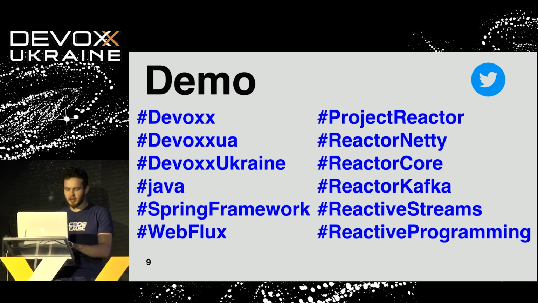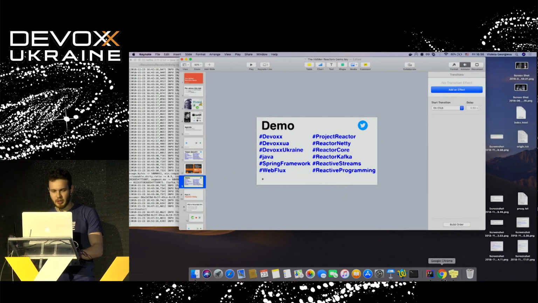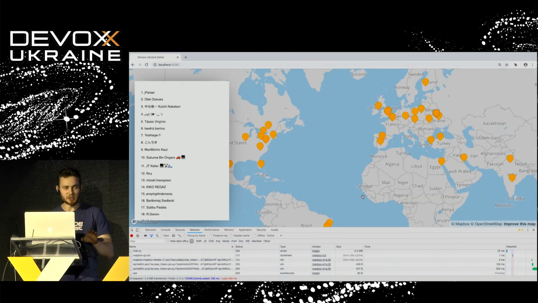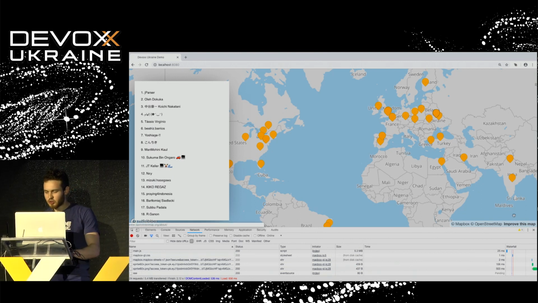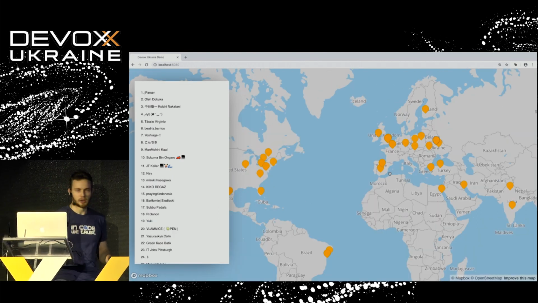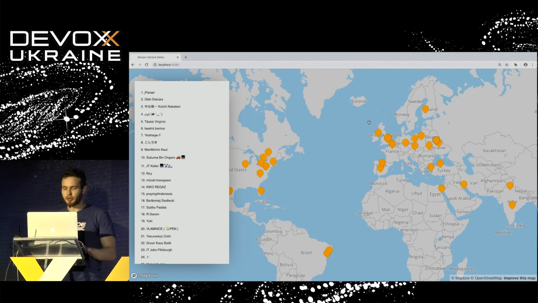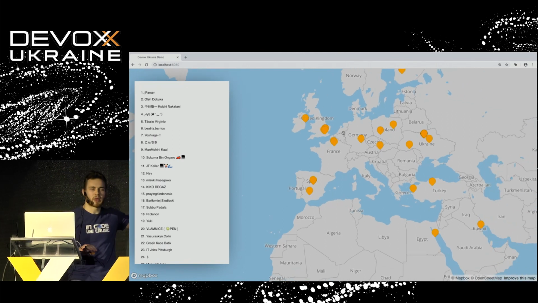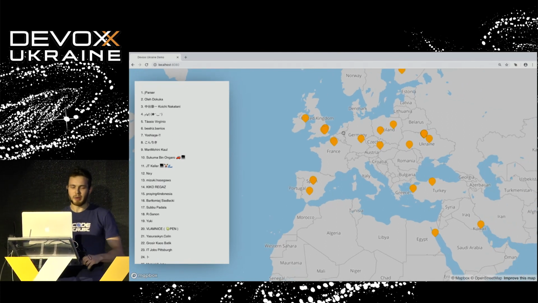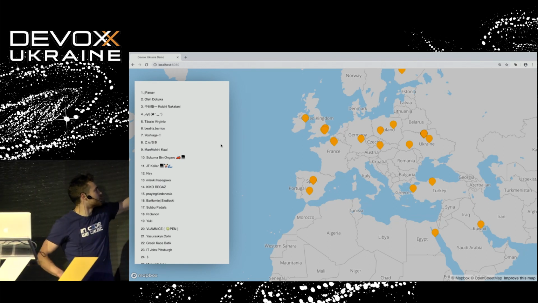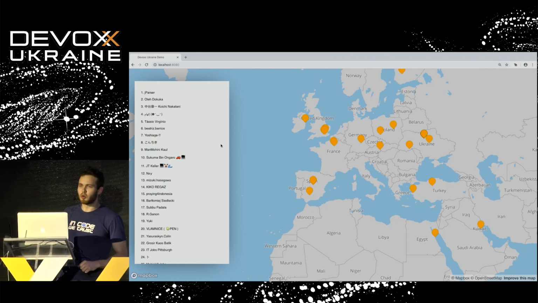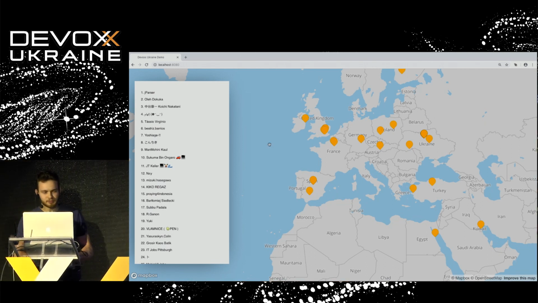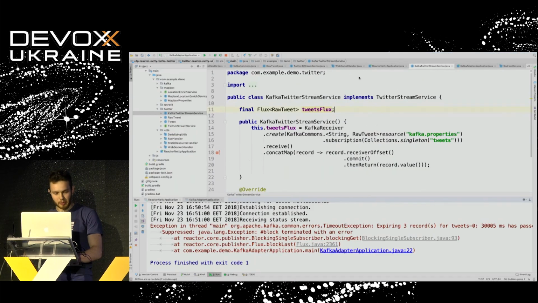All right, let's take a look at our demo first. Here is our application. I'm not sure whether it works or not, because anything could happen. But in general, we have a UI which accepts messages from Twitter and displays them as points on the map. So we have tweets about Devoxx from almost everywhere, which is amazing. And on the left side of the screen, you can see the scoreboard of the most active people on Twitter with those tags.